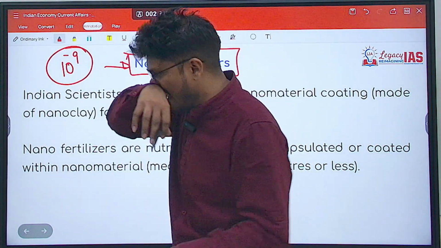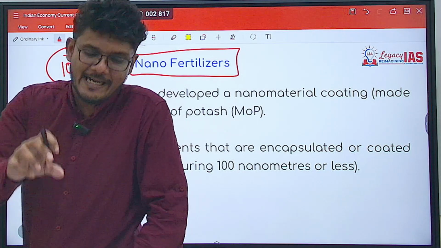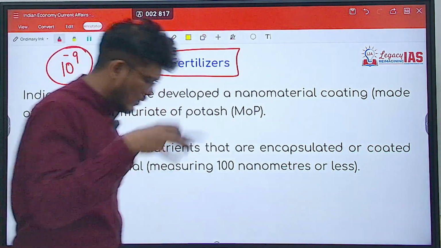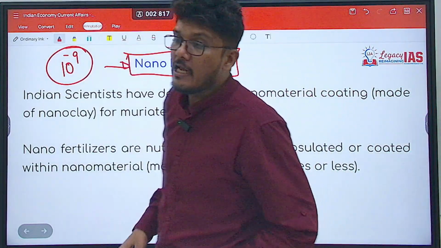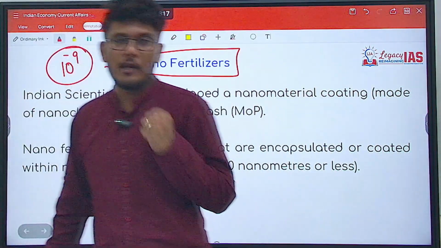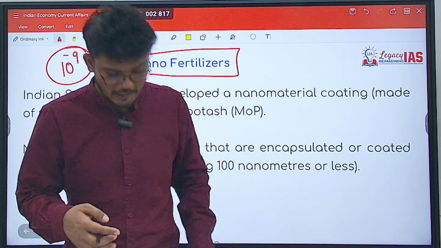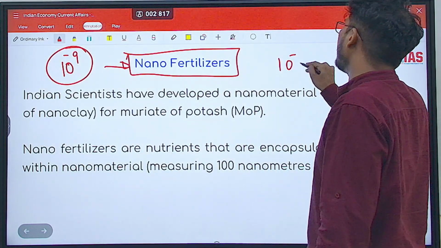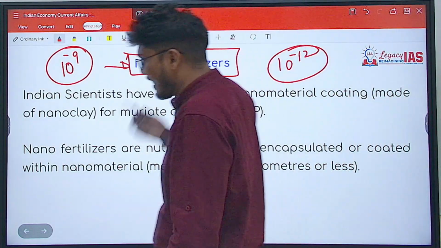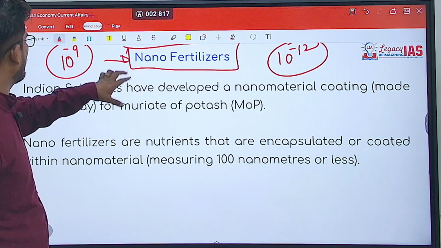It need not necessarily be exactly 10 to the power minus 9. It can be slightly more, slightly less as well. All technology of this size is considered to be nanotechnology. Such a small size is used in nanotechnology. If we can reach pico technology, that would be 10 to the power minus 12. But here we have gone to the level of 10 to the power minus 9, that is nano fertilizers.